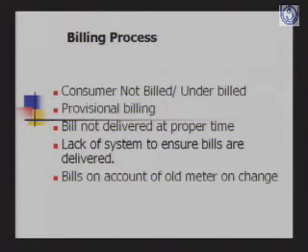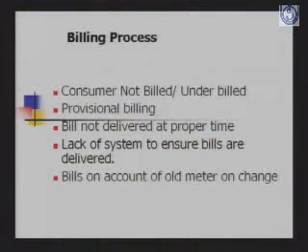The consumer is given a provisional bill, for example in tabletop reading, or when the meter reader is not able to take a reading of the consumer's meter, a provisional bill is issued. Bills are not delivered at the proper time, there is a lack of a system to ensure bills are delivered, and there are bills on account of an old meter on change.